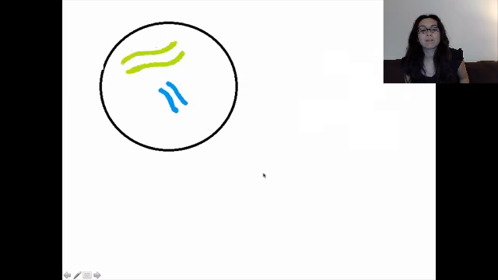Here's another example. Here's a cell. It's a diploid cell because there are homologous pairs, and we're going to say S phase occurs. I want you to draw a picture of how it would look on your paper. So go ahead, take a little bit of time, pause it if you need to, and draw the picture.